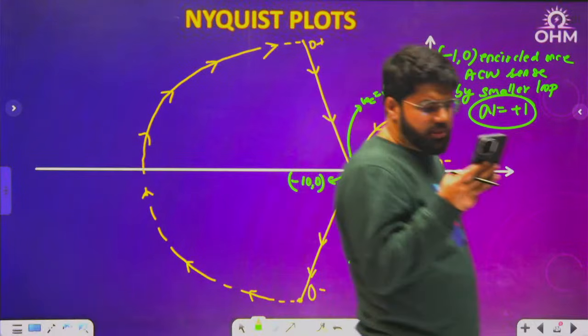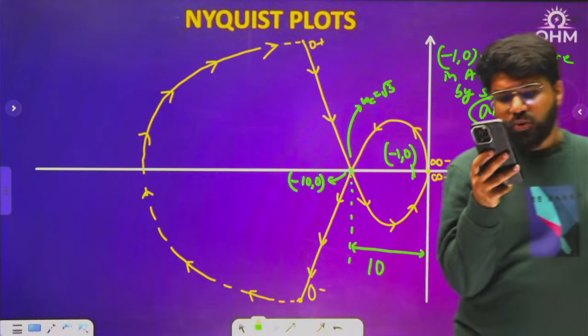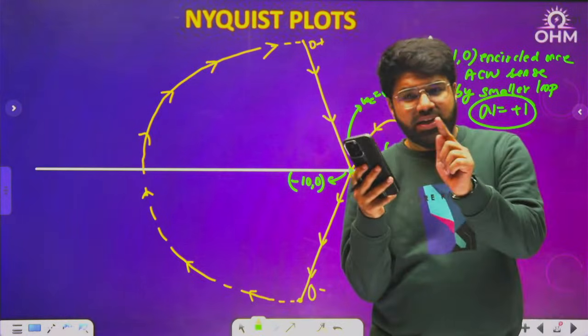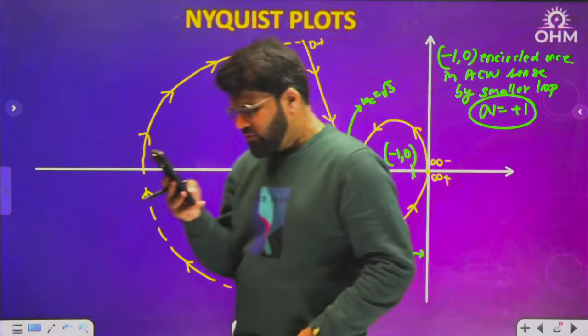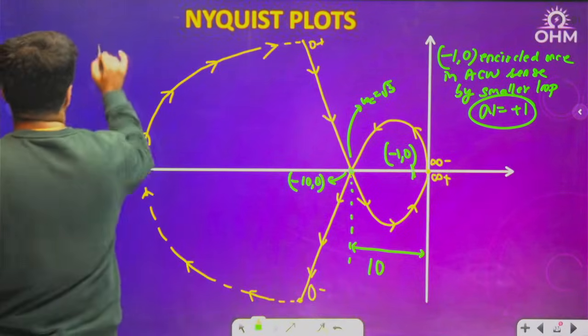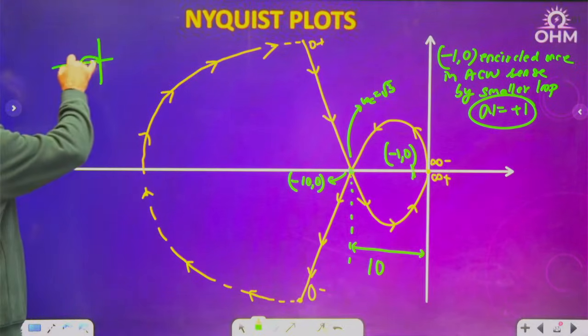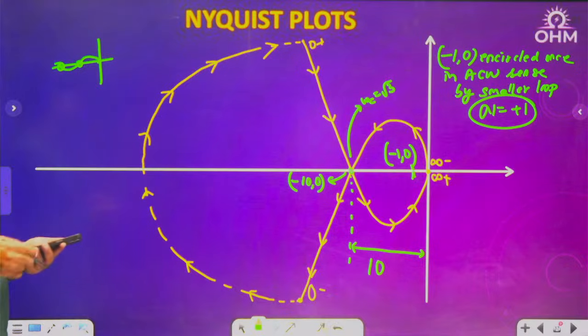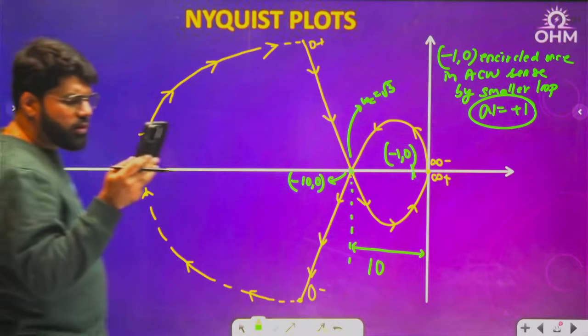Harsh, yes, it is possible. Polar plot can change quadrant multiple times. Two times cutting the same axis is also possible. Quite possible, it may be consecutive also, in fact. There may be sometimes a plot of this kind, like this, cutting the negative real axis two times. Quite possible. Okay, Harsh. Next, Bhanu, what do you say?